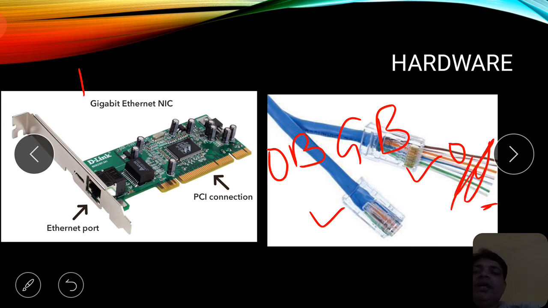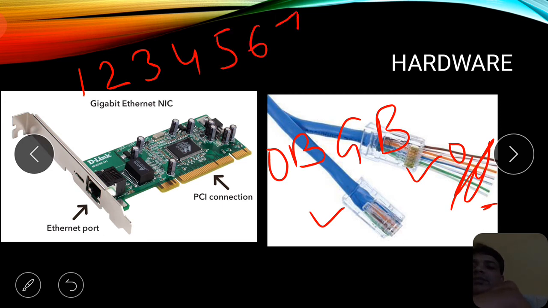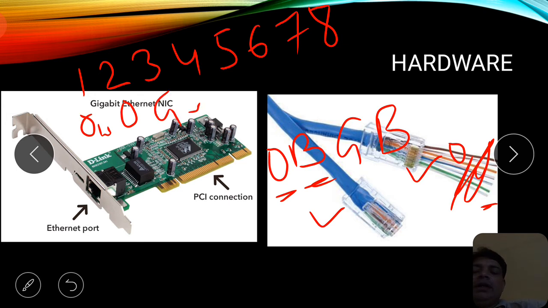So how you are supposed to connect is, first of all, you have to connect at position 1, position 2, position 3, position 4, position 5, position 6, position 7, and position 8, right? At position 1 you will have orange white, at position 2 you will have orange, at position 3 according to this acronym you would have a blue, but here is an exception, that you have to put a green white here instead of that.